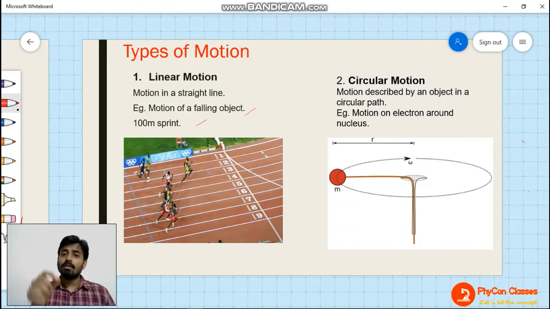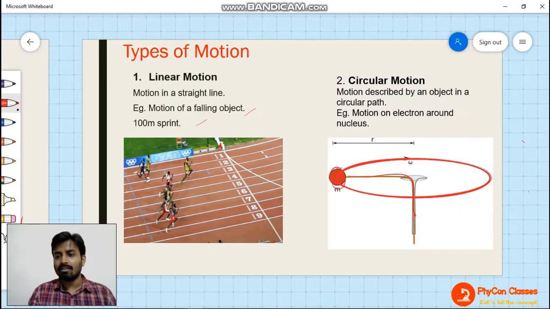Then the motion of the ball is called circular motion. So this thread is not in circular motion. What is in circular motion? This ball is in circular motion. Understand? Now think of electrons. They revolve around the nucleus, so the motion of an electron is circular.